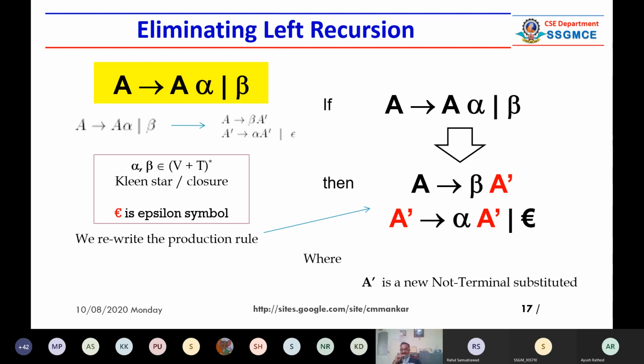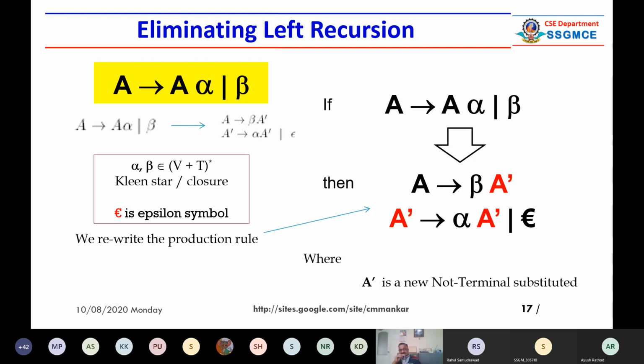Initially you have two production rules, A giving A alpha or beta, and after conversion you are getting three production rules: A giving beta A dash, A dash giving alpha A dash, or A dash giving empty, the epsilon production.